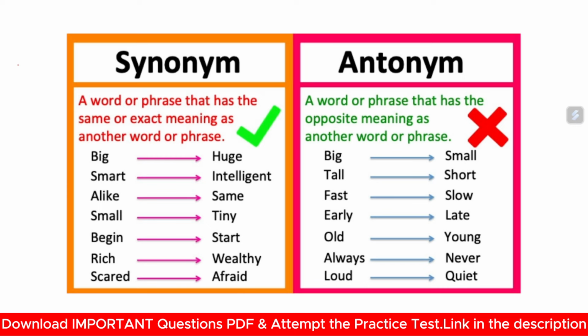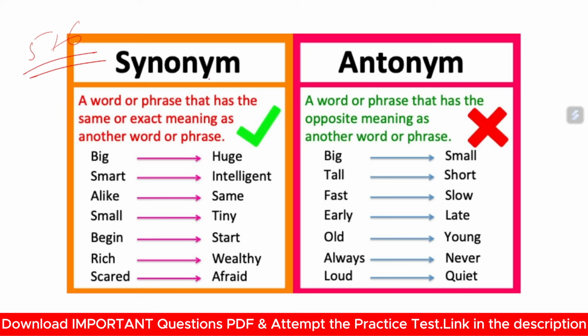You will have approximately 5 to 6 questions from synonyms and antonyms. What does synonym mean? A synonym is a word or phrase that has exactly the same meaning as another word. Suppose big and huge. Both these words are synonyms because both of them have a similar meaning. Smart and intelligent both have the same meaning.